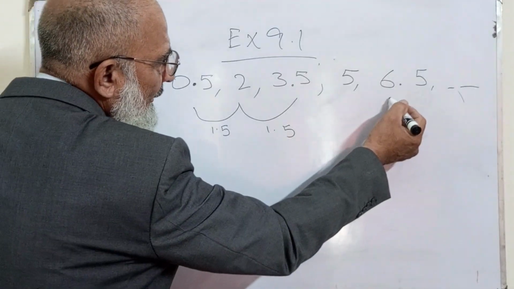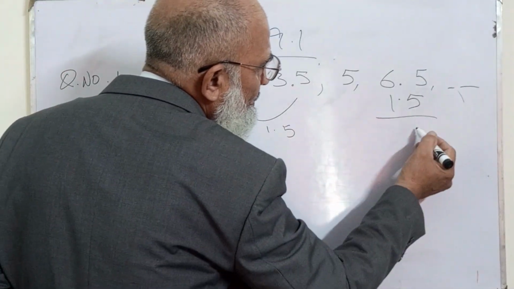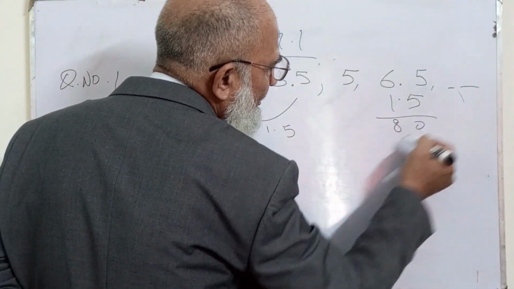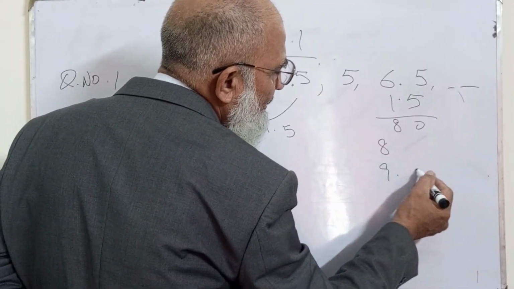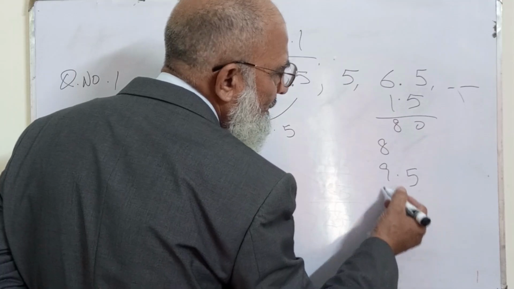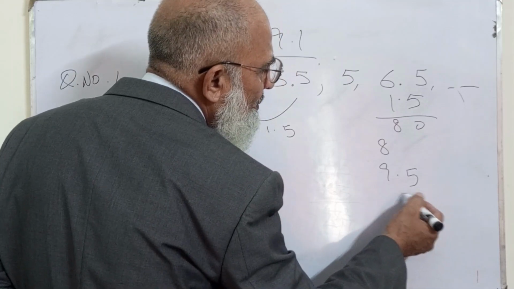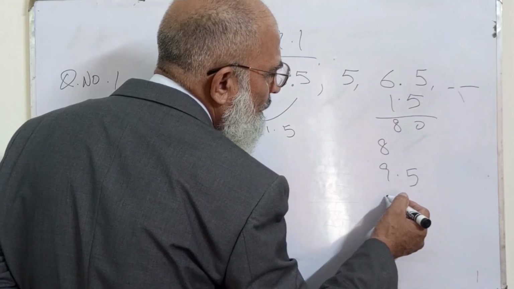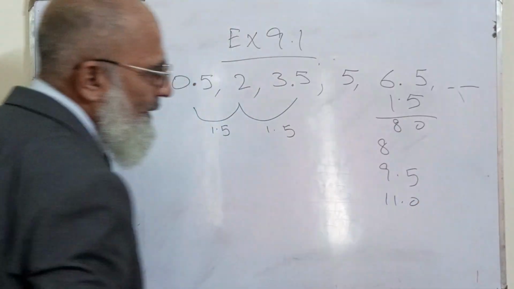So just add 1.5, you will get 8 as the next term, 9.5 as the second term, and 11 as the last term.